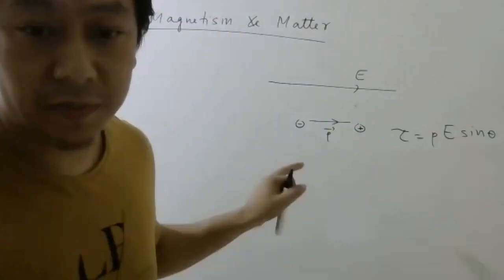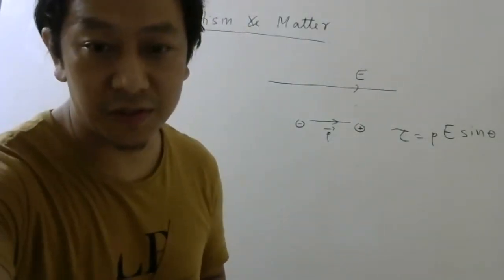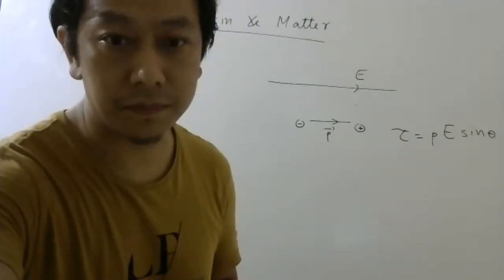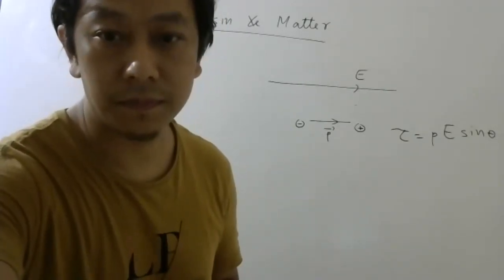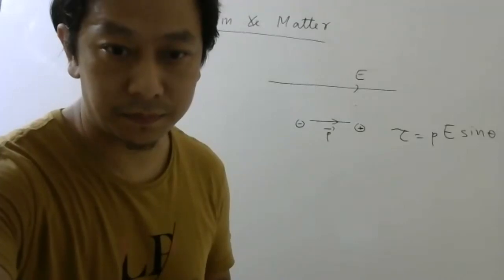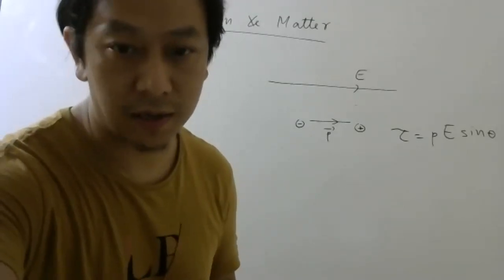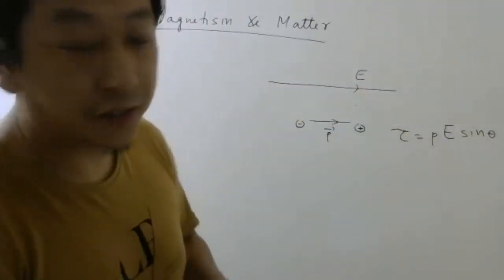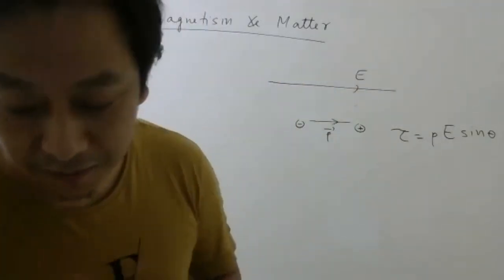Okay, let me mute the students first. So the dipole will rotate and come in the direction of the external electric field.